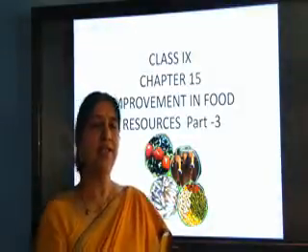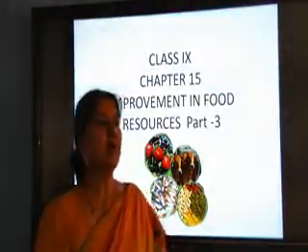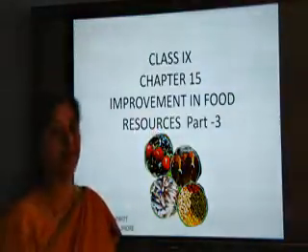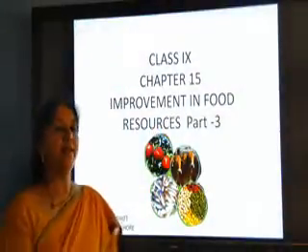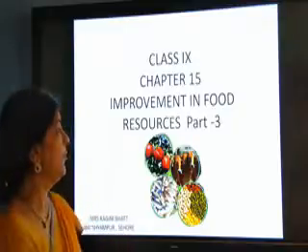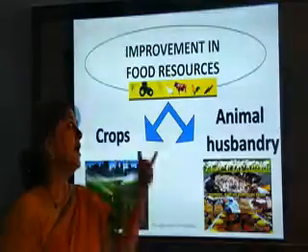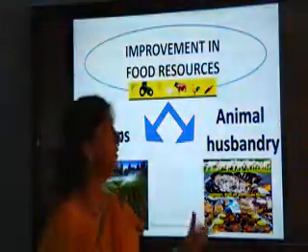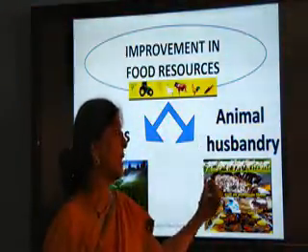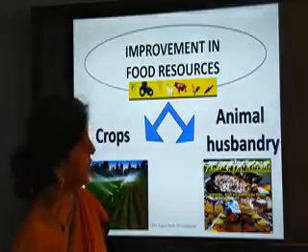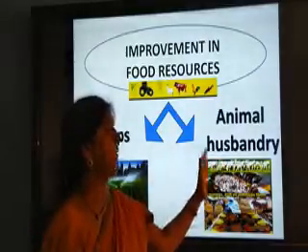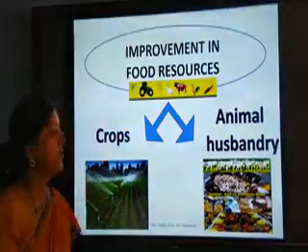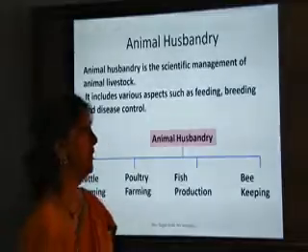Class 9 students, let us come again to part 3, that is improvement in food resources, part 3. So let us again study about the improvement in food resources about animals. In the first part we studied about crops, in the second part we studied about animal husbandry, about the poultry and the cattle. Now in this part of the chapter we'll study about the fisheries and the beekeeping.